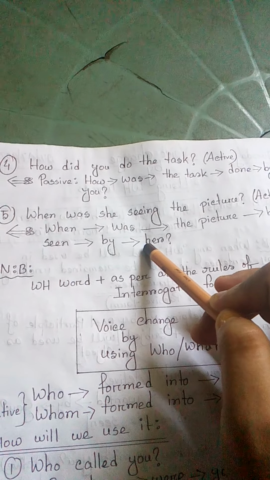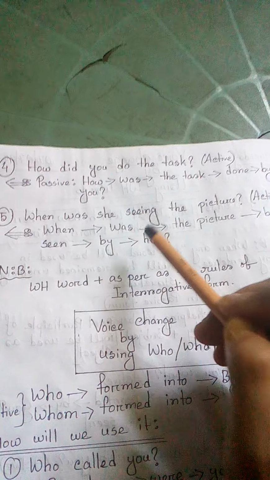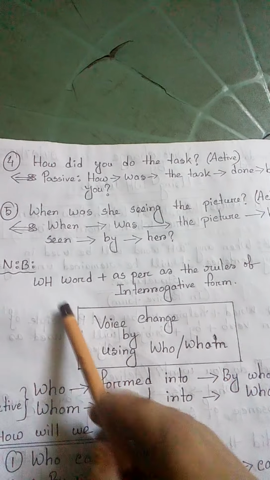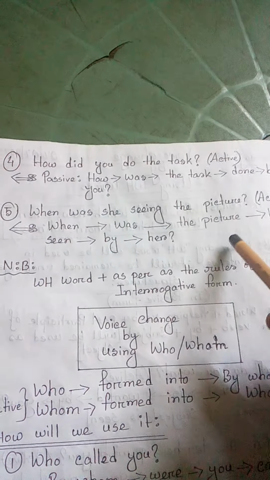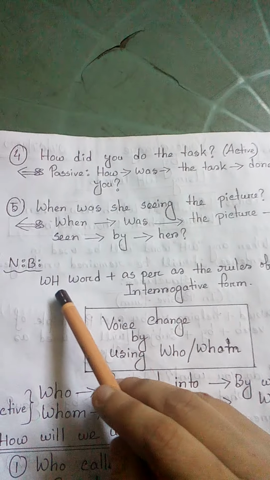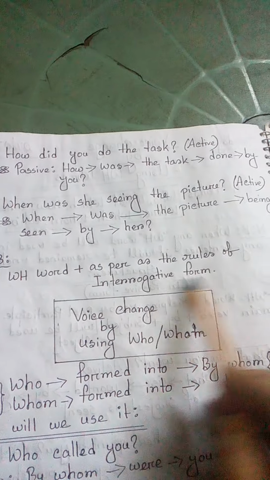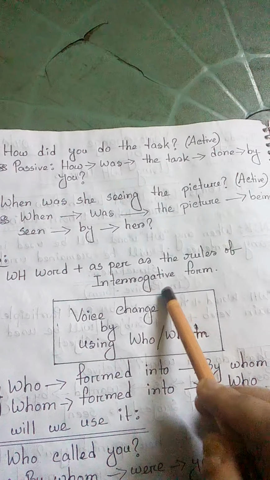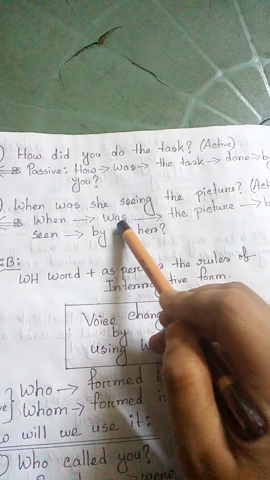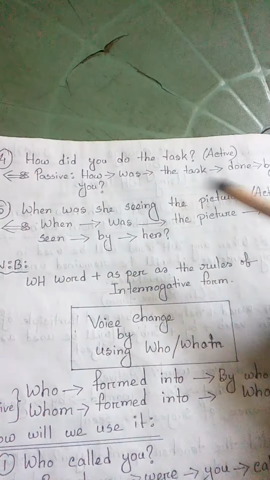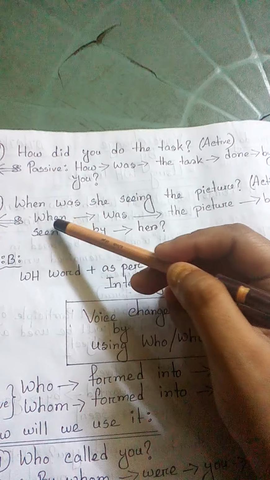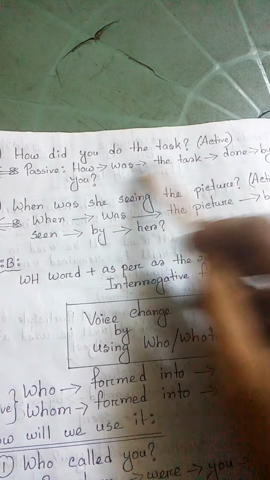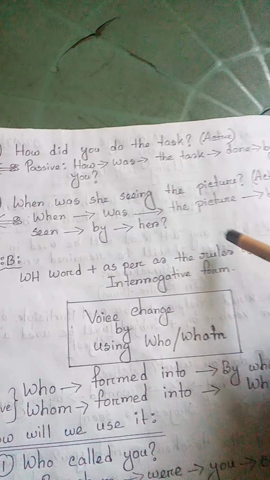Okay, I am quite sure if you notice these five sentences properly, then you will be well informed about changing the sentence from active to passive with the help of WH word. And the most important thing, you must give importance to this line, WH word. That means how we have used the sentences, how we have changed the sentences. At first we have used the WH word, and the rest will be followed as interrogative pattern. All of you know that in interrogative pattern the verb is used first. The same case will be seen in this type of sentence also. Just put the WH word and the rest as the interrogative pattern.